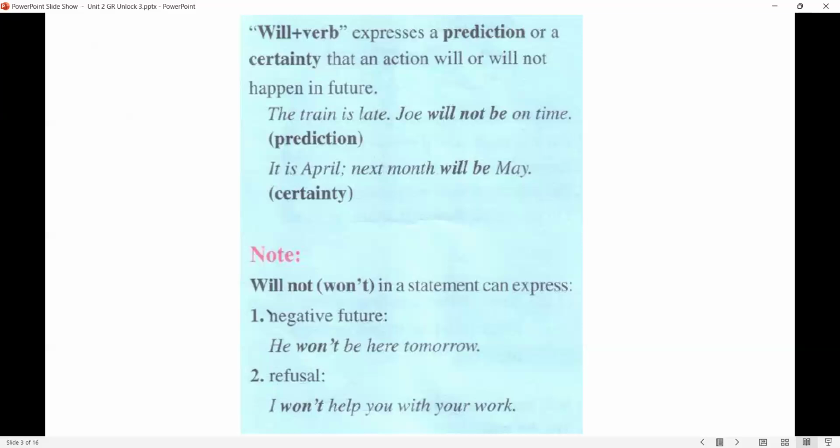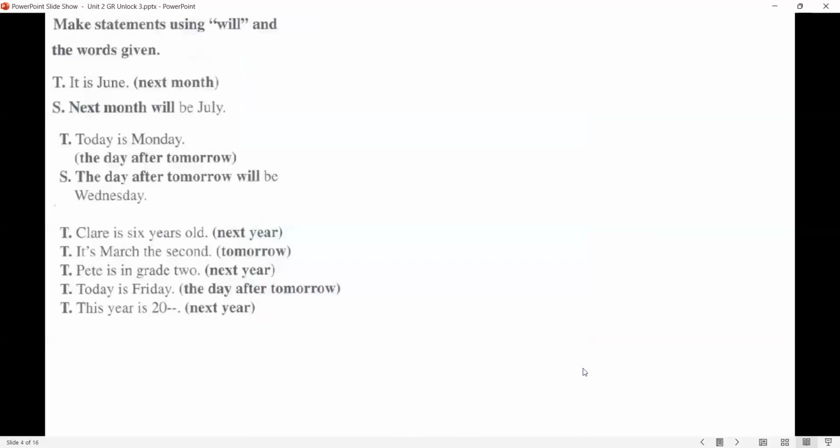It is April. Next month will be May. You're sure that next month is May, right? So you say will. Pay attention to the negative format. Will not or won't in a statement can express either negative future or refusal. What does refusal mean? It means that you say no to someone. Negative future, example: He won't be here tomorrow. An example for the refusal: I won't help you with your homework or with your work, means no. That's a no, and I won't help you.